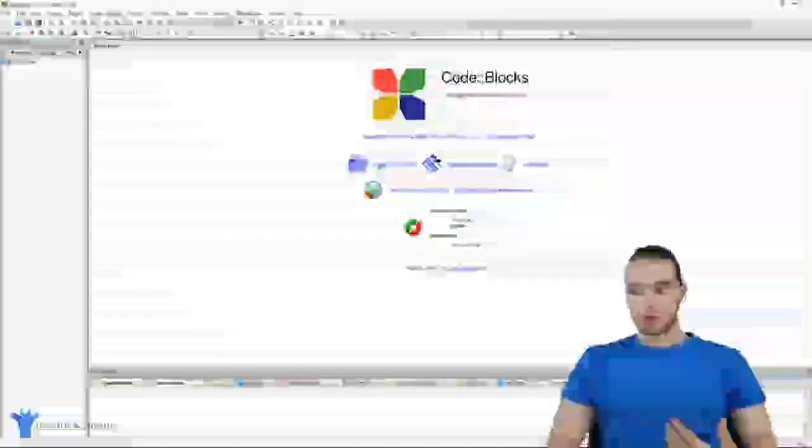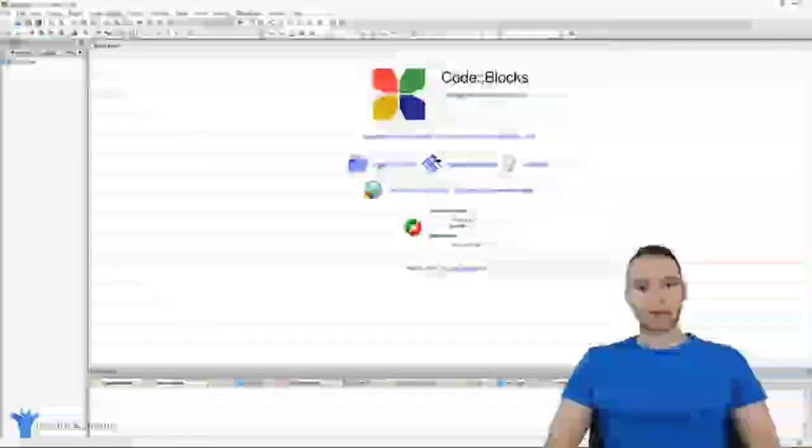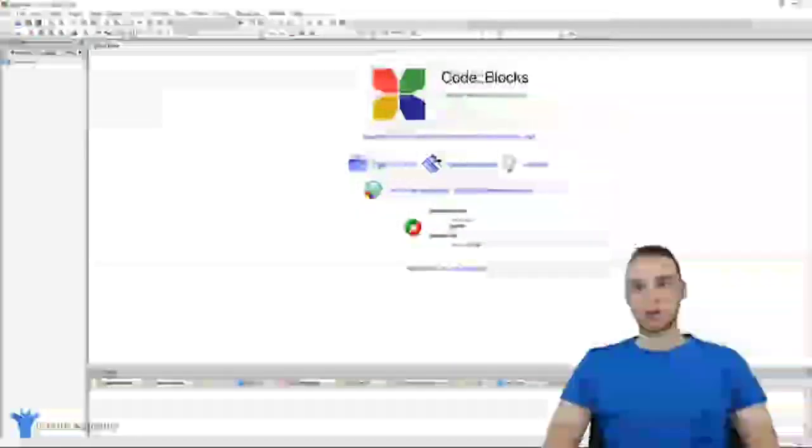So in the next few tutorials, we're going to be learning about setting up CodeBlocks, writing our first C programs, and really just getting started with C. But for now, you have everything you need to get started.